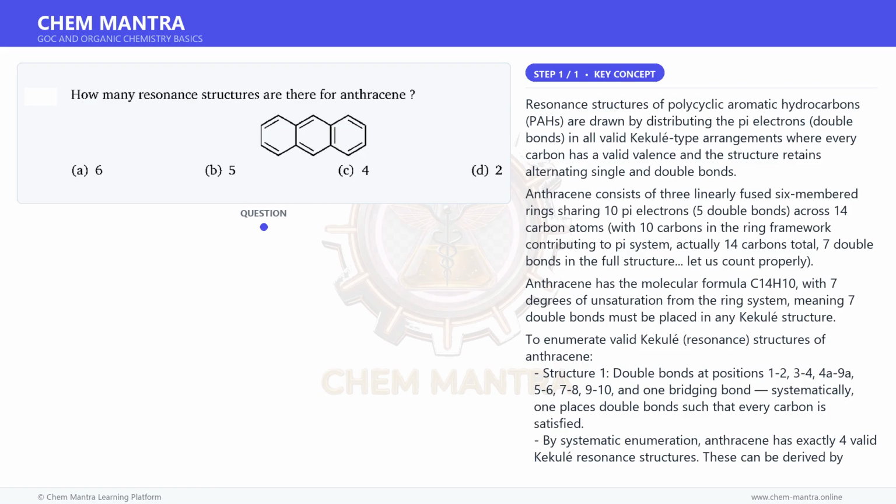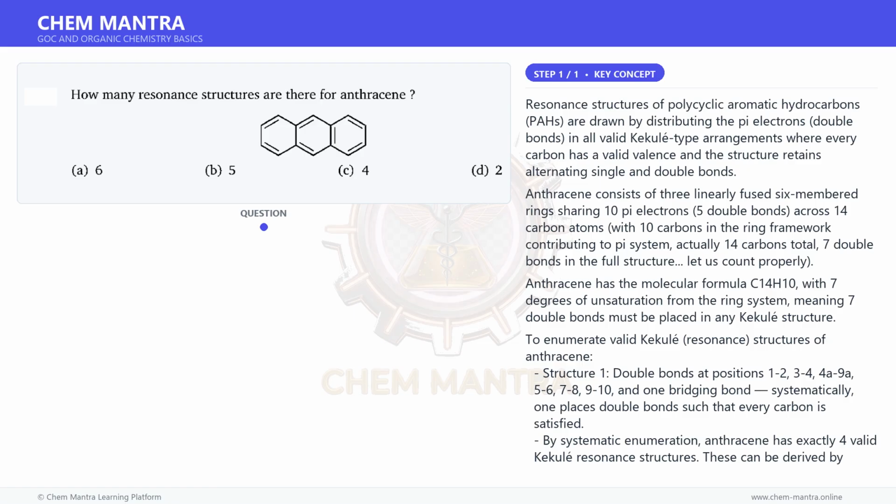When C9=C10 is a double bond, the 2 outer rings each independently take one of 2 arrangements, giving 2 times 1 equals 2 structures. The outer rings are forced once C9=C10 is fixed, but each outer ring has 2 options, actually yielding 2 structures here, both outer rings in the same orientation or alternating, but due to symmetry constraints only 2 are valid.